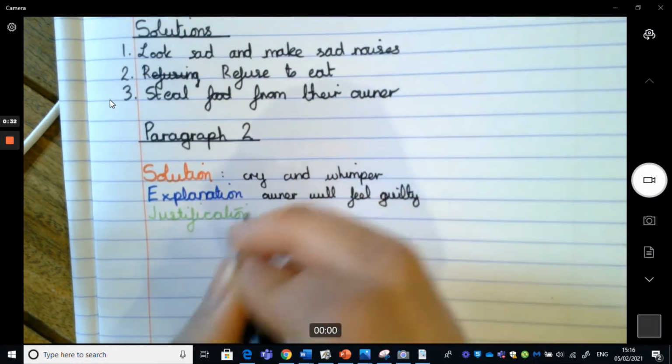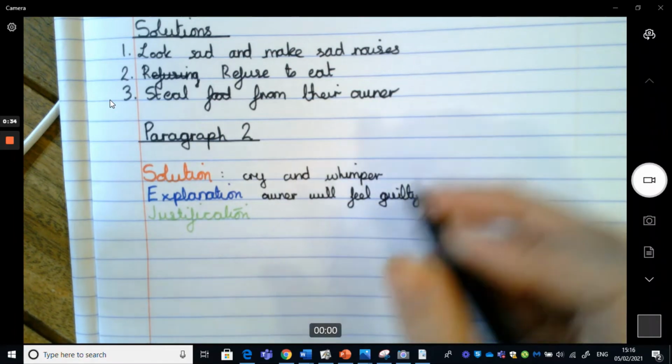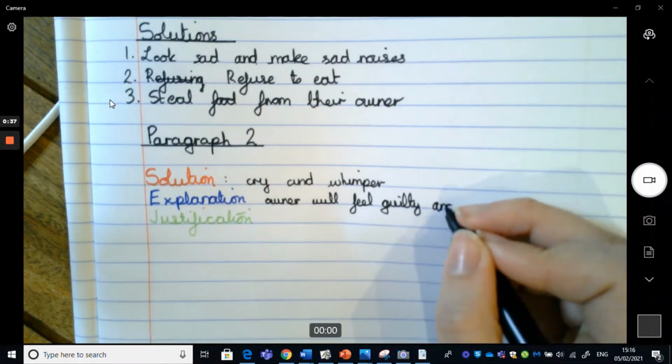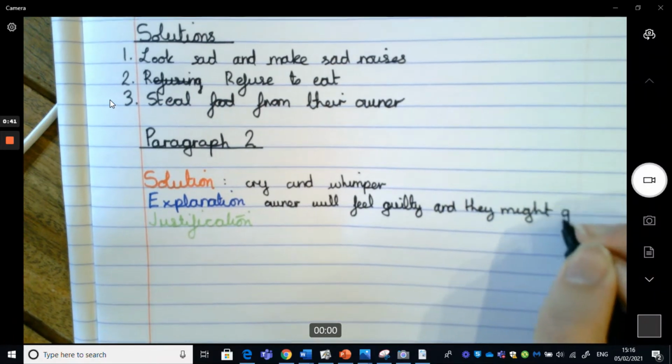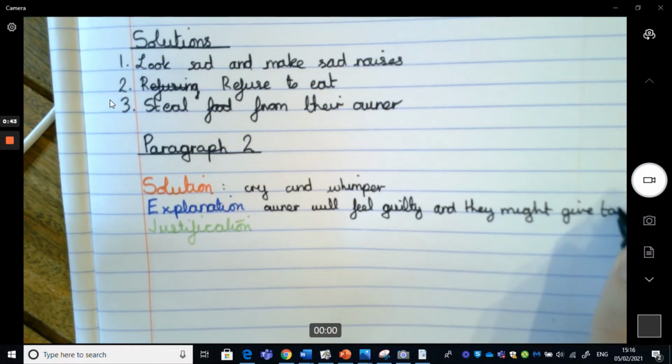And maybe thinking ahead about what the outcome might be instead, and they might serve tastier food. Sorry, I should have given myself a bit more room there.